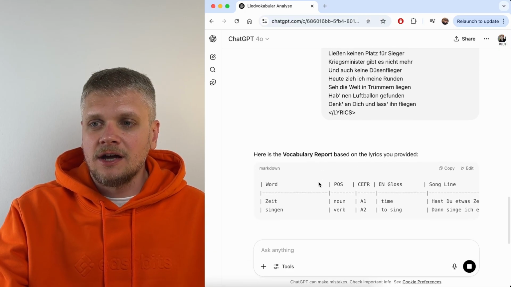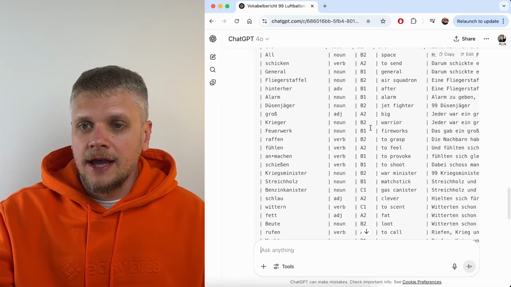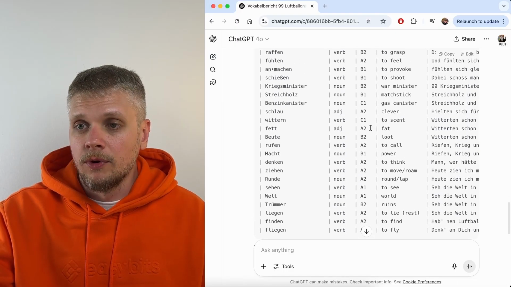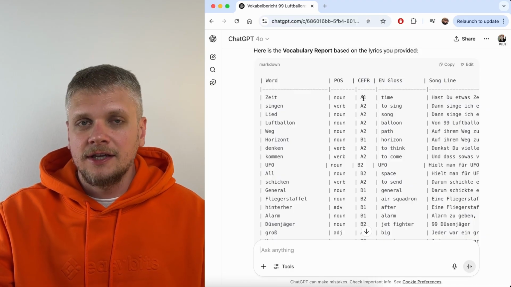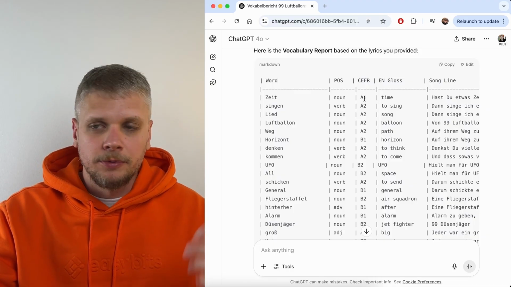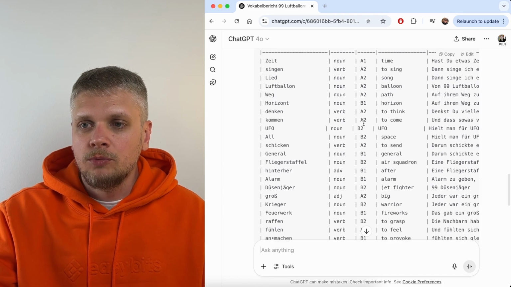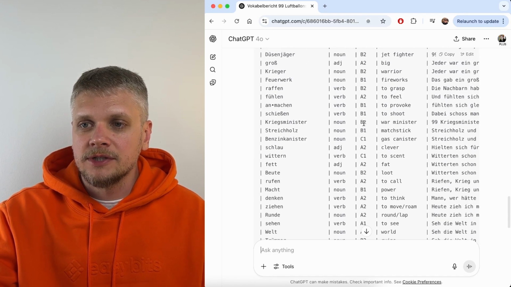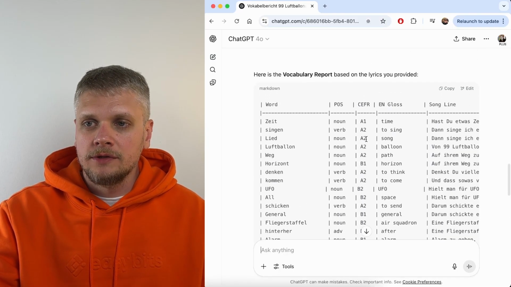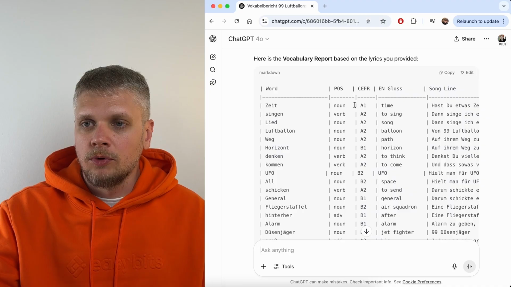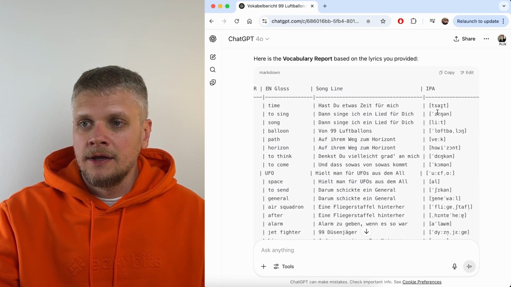And you see that it starts answering quite quickly. Now it's done, and you can see that it actually extracted a lot of words. And this is what I wanted to show you with this language level. You see that it was just one song, a very popular one, and we have words from A1, A2, B1, B2, different language levels, even C1 within one song. Also, it extracted all the information I wanted. So it's the word, part of speech, translation, even the song line, and IPA.